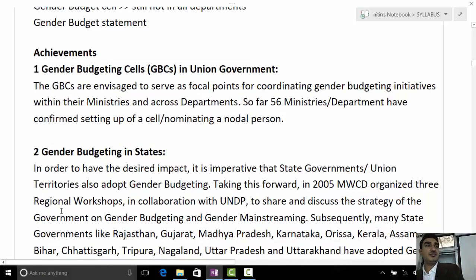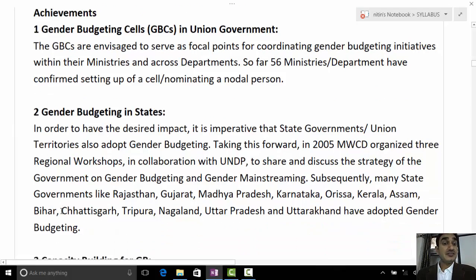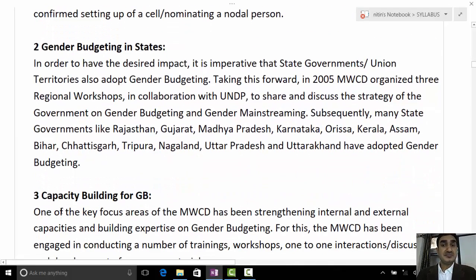So once you talk about the status of gender budgeting in the Indian context, you can write about how in the last 7-8 years, gender budgeting cells have been introduced in 56 ministries and departments. Secondly, taking inspiration from the Centre and in coordination with the Ministry of Women and Child Development, various state governments have also introduced gender budgeting. So it is not only the central level, state governments also require it.